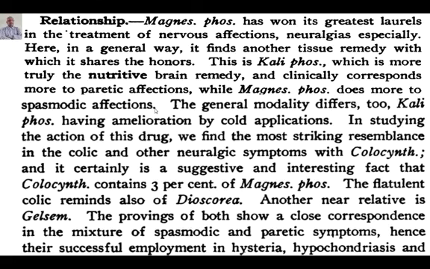In studying the action of this drug, we find the most striking resemblance in the colic and other neuralgic symptoms with colocynth. Yes, colocynth and Mag phos are very close to each other, with opposite modalities again. It is a suggestive and interesting fact that colocynth contains 3% magnesium phosphoricum. So if you go with the colocynth plant, you will have 3% magnesium phosphoricum there, and that's why there is similarity at the level of cramps and pains, the pain in the uterus, or specifically the sciatica.